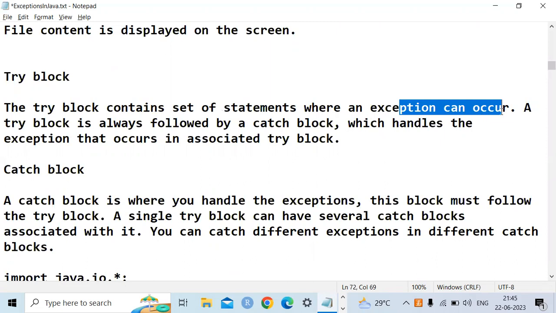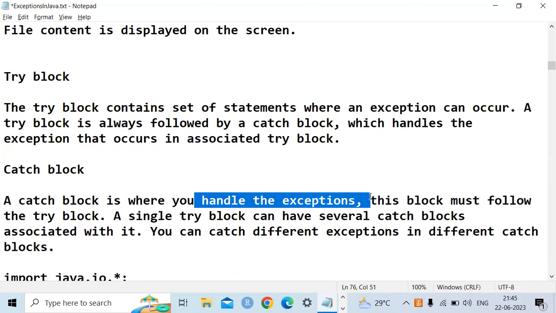That is called the try block. The catch block is where you can handle the exceptions. The try block contains the code for which there is a possibility of exceptions, whereas the catch block contains the code that explains how to resolve the exceptions.